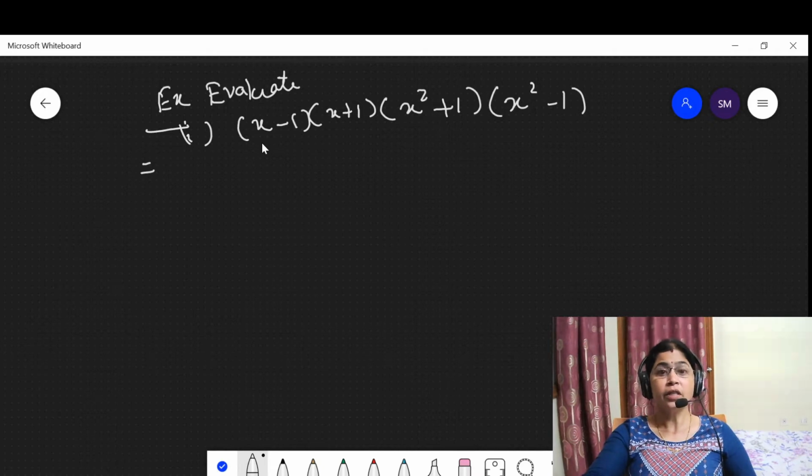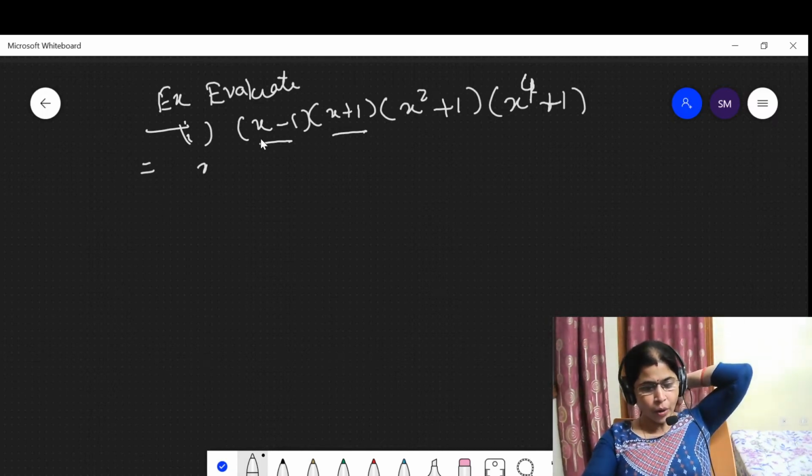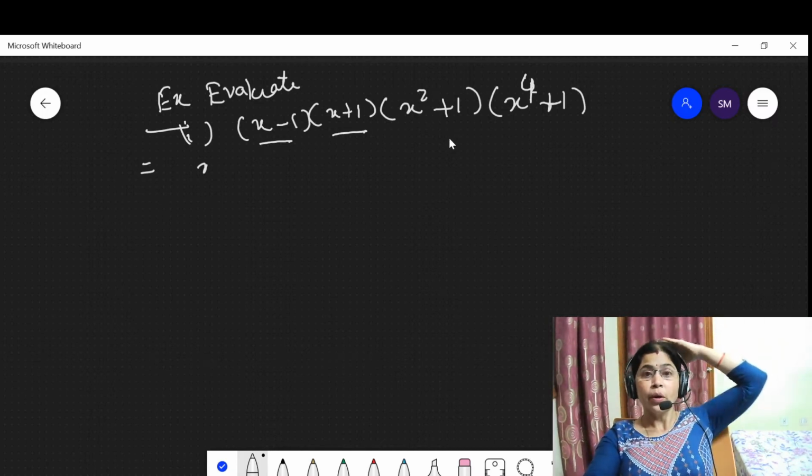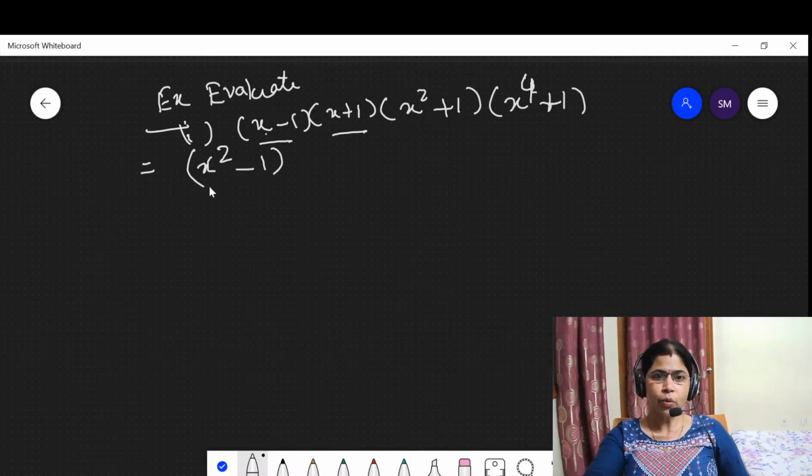Here the question says evaluate the value. Look here. This is in the form a plus b into a minus b. Then this can be written as: find the value of x minus 1 into x plus 1 into x square plus 1 into x fourth plus 1. This is in the form x minus 1 into x plus 1, which is a plus b into a minus b, equal to a square minus b square.